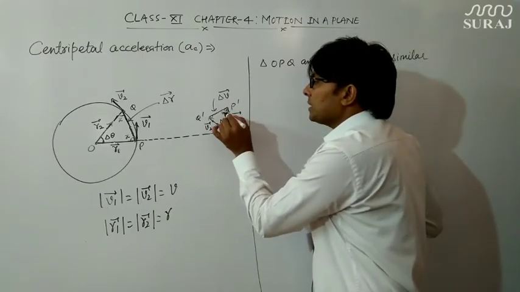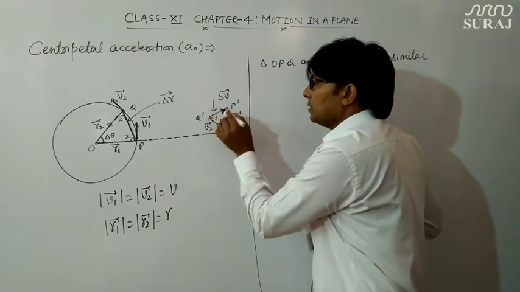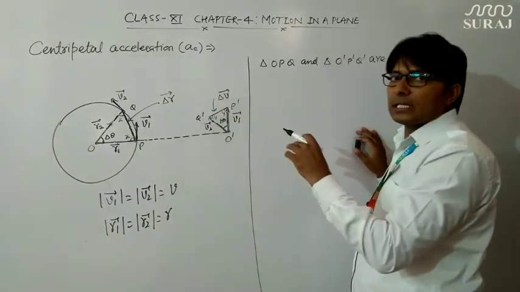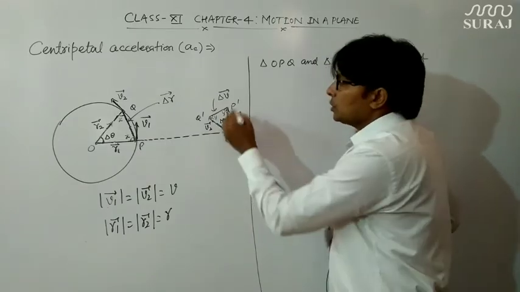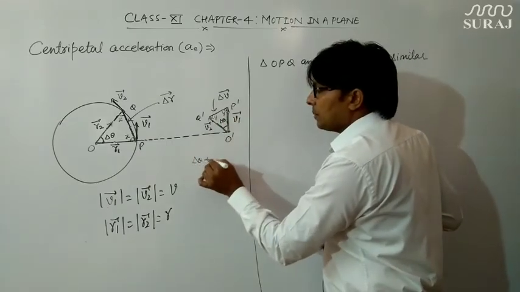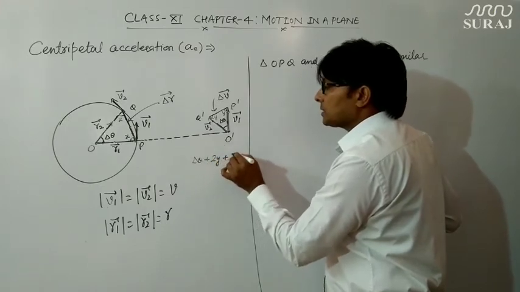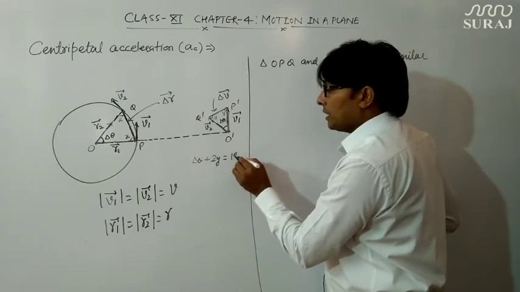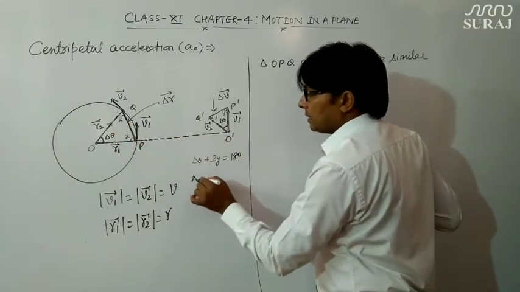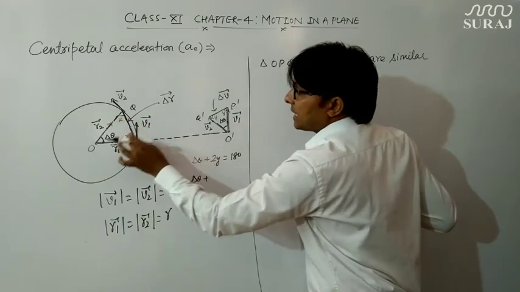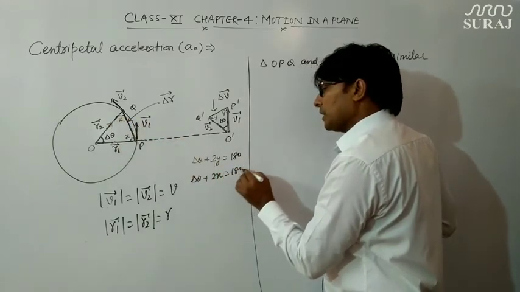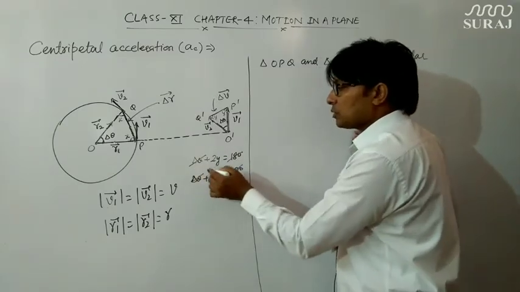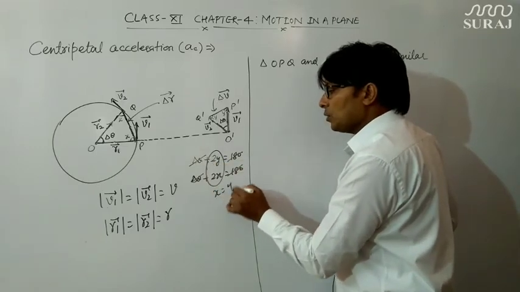So suppose this is y, and so definitely this would be y also. Now the total sum of the angles of a triangle will be 180 degree. So here delta theta plus 2y is equal to 180 degree. Here also delta theta plus 2x is equal to 180 degree. And if I compare these 2 equations, delta theta will cancel out. So 2x is equal to 2y, meaning x is equal to y.